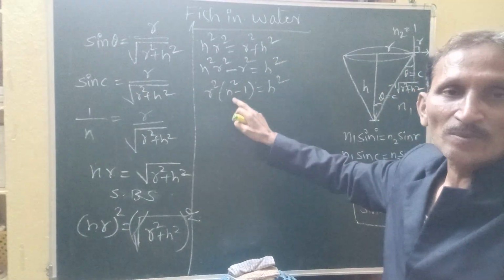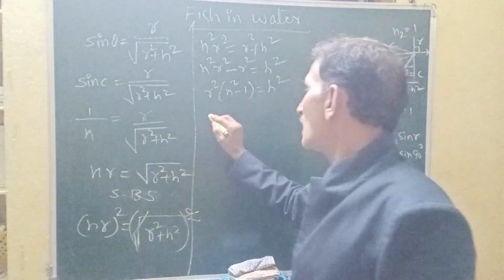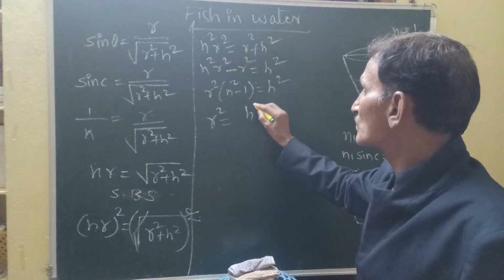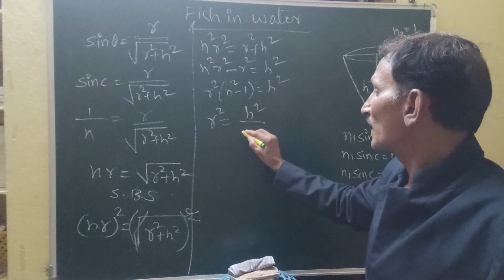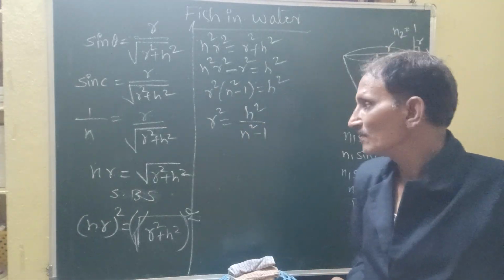Now bring n square minus 1 to the denominator. So r square becomes h square by n square minus 1.